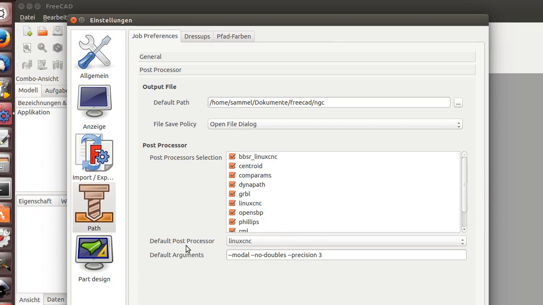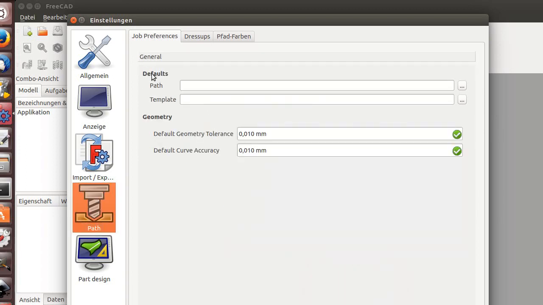You see here the default post-processor I set to LinuxCNC. I'm a Linux man. And I have some arguments that tell the system what I like to have set up in the first place. In General, here you can set the paths.